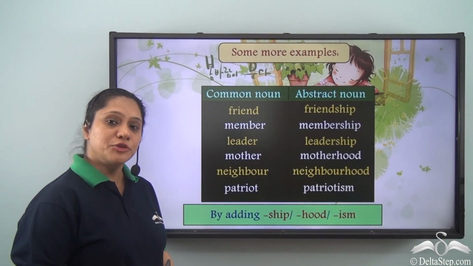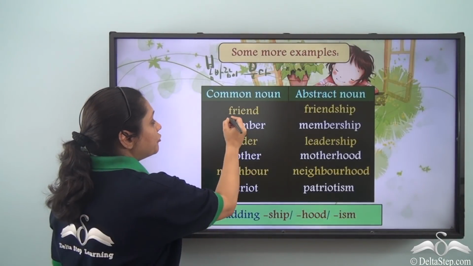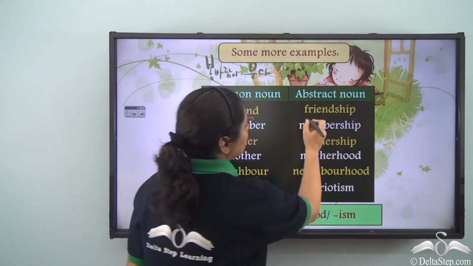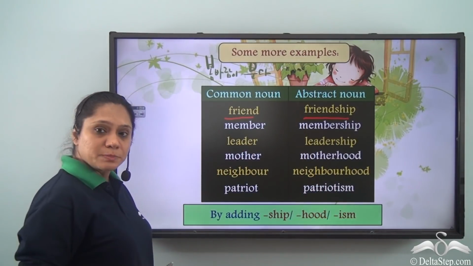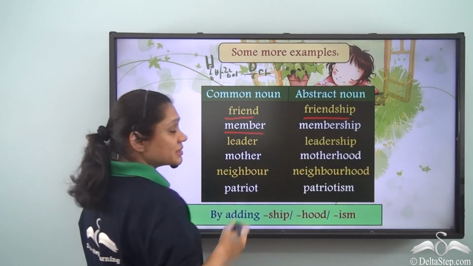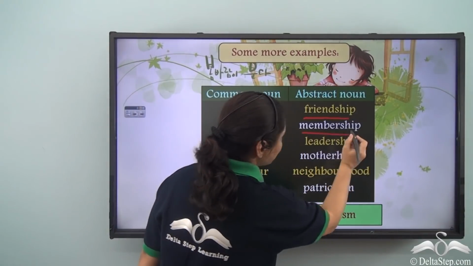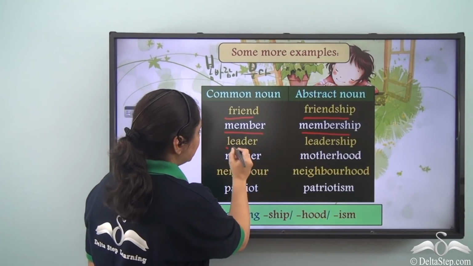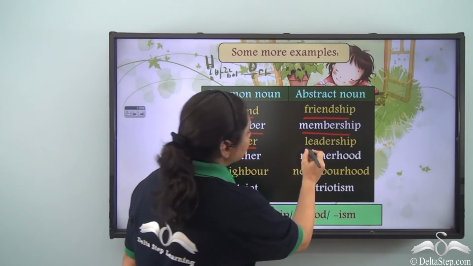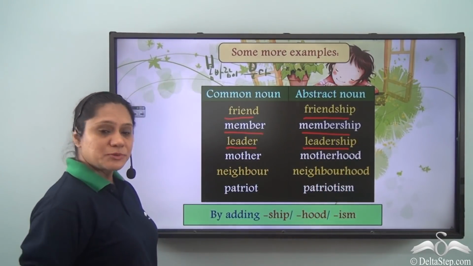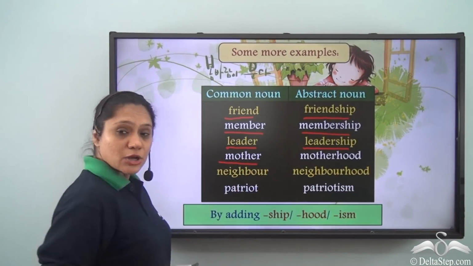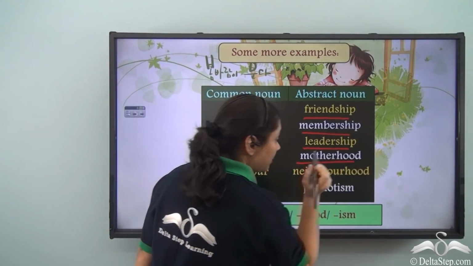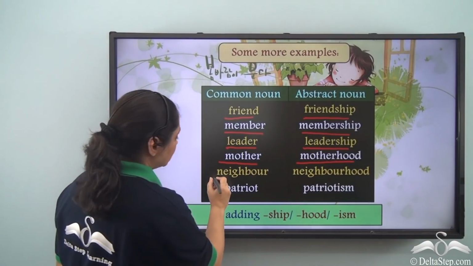Let us look at a few more examples. Friend is a common noun and friendship is an abstract noun. Member is a common noun. Membership is an abstract noun. Leader is another common noun and leadership is an abstract noun. Mother is a common noun, but motherhood is an abstract noun.